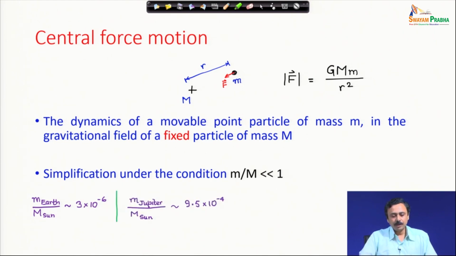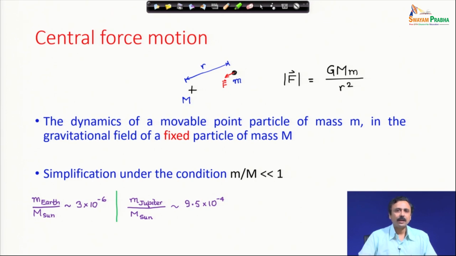Mass of Jupiter by mass of Sun. If I want to study the planetary motion of Jupiter with the Sun as fixed, let us see what the ratio is. Mass of Jupiter by mass of Sun is 9.5 into 10 to the power minus 4, roughly 10 to the power minus 3, which is not very good, but not very bad either.